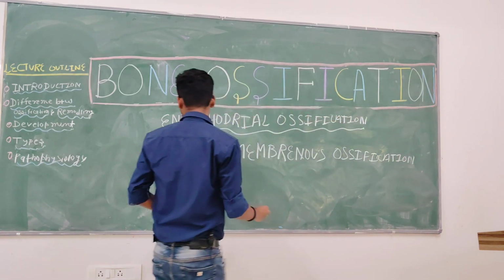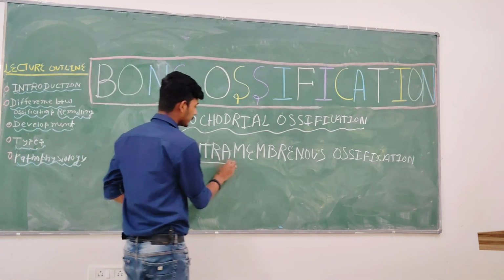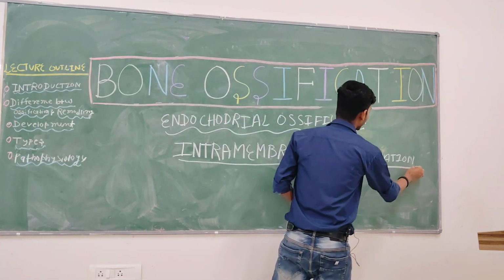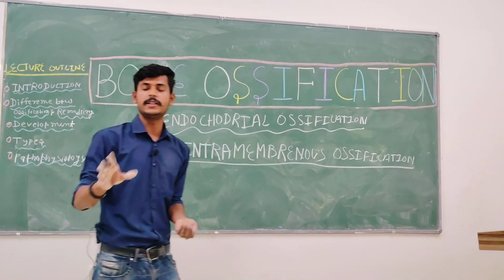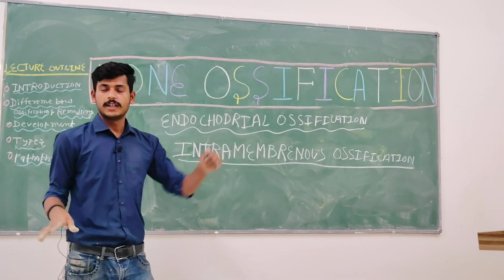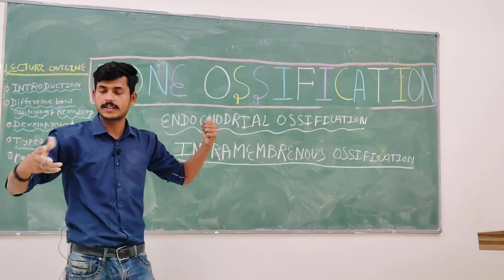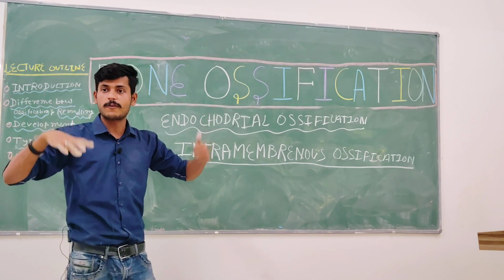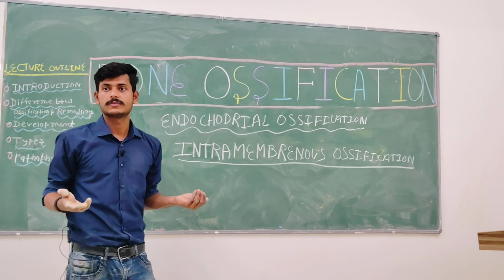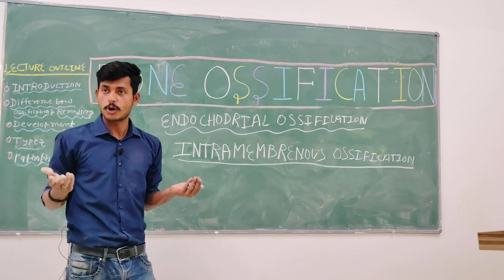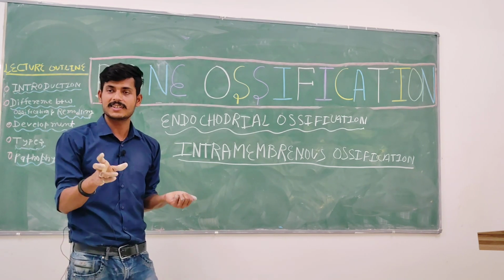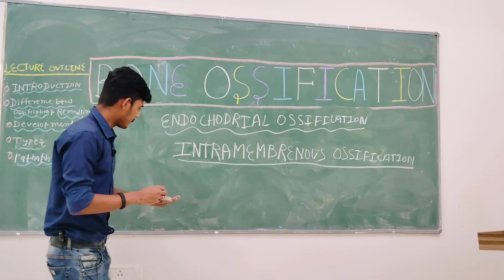Now, here there is no intermediate. In the previous endochondral ossification, we saw first there is a formation of chondroblast, meaning cartilage is the intermediate.